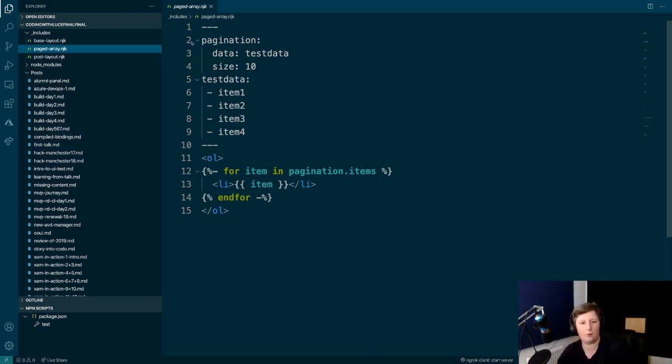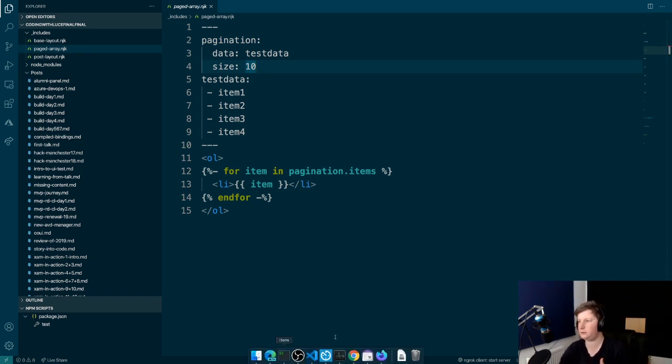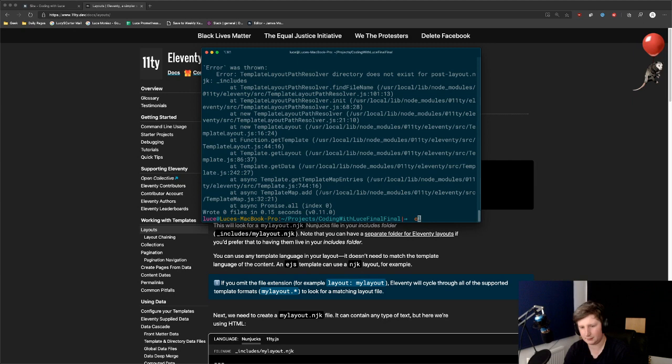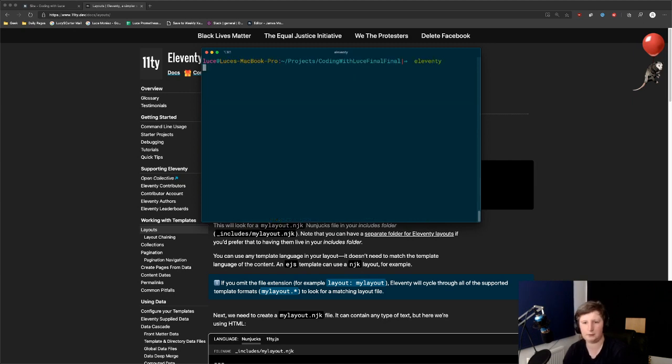But it's also good for next stuff because, essentially, you want this. If it's only listing ten to a page, then obviously you're going to want to have a way to go to the next page. Because otherwise you only see the first 10 posts, and what about after that? So let's just go back to here, let's clear the screen and try it again and see if this works this time.